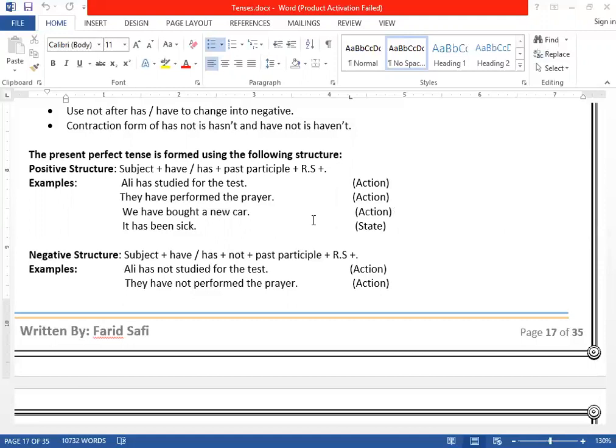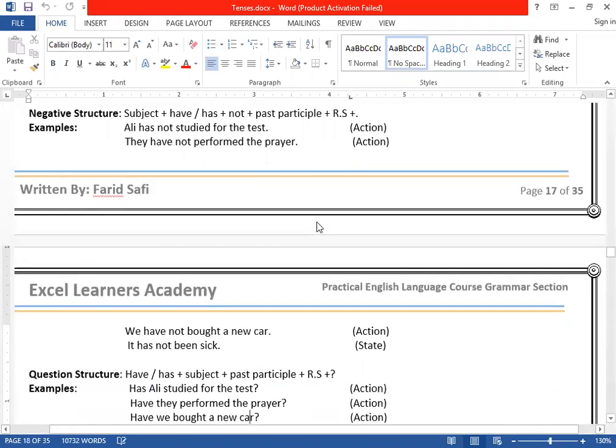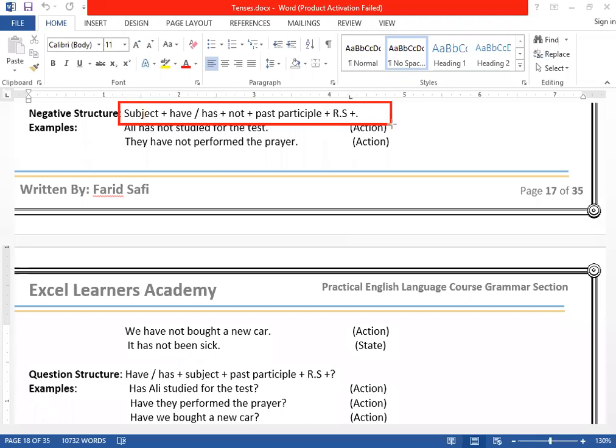How can we go with the negative structure? You will simply put not after the auxiliary verbs. Yesterday I told you that negatives and questions are made only because of the auxiliaries. With auxiliaries, we put not after has or have. Ali has not studied for the test. He has not studied. They have not studied. The short form of has not is hasn't, and the short form of have not is haven't.